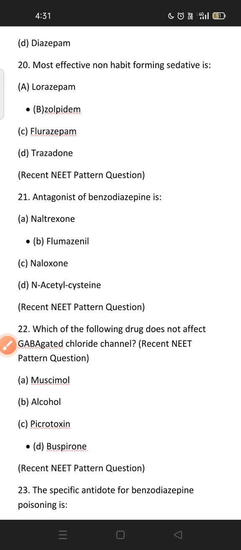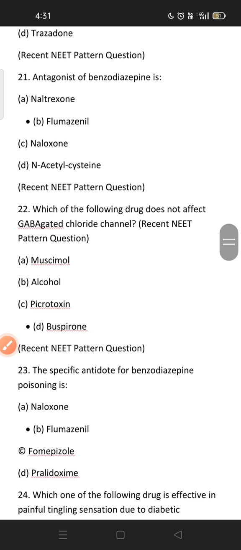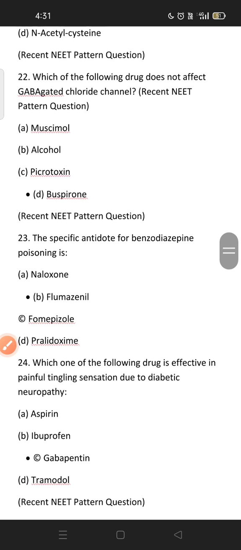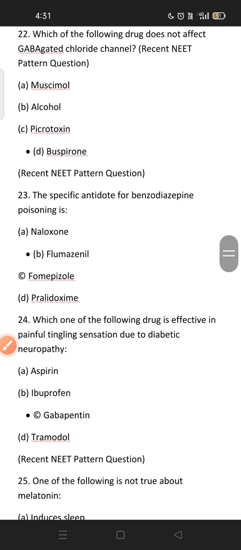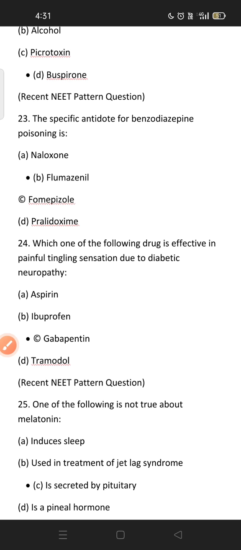Antagonist of the benzodiazepine, flumazenil is the antagonist. Which of the following drugs does not affect the GABA gated chloride channel? Buspirone does not act on the GABA gated chloride channel. Midazolam acts, alcohol acts, picrotoxin acts. The specific antidote for benzodiazepine poisoning is flumazenil.